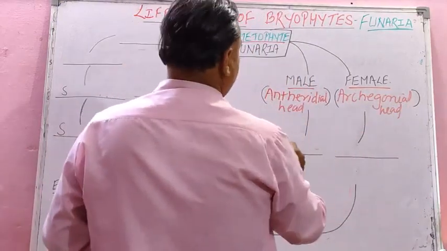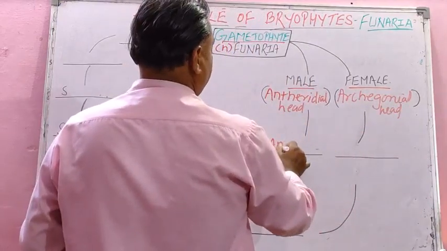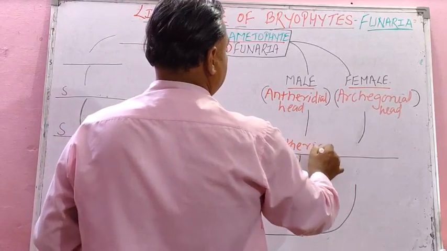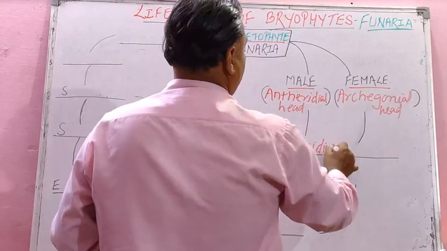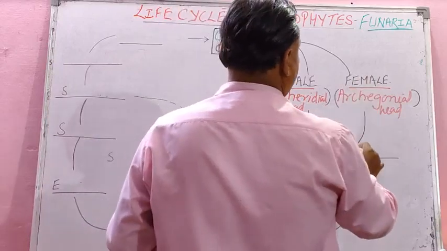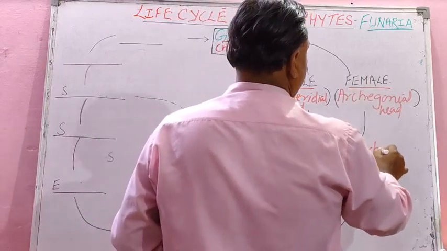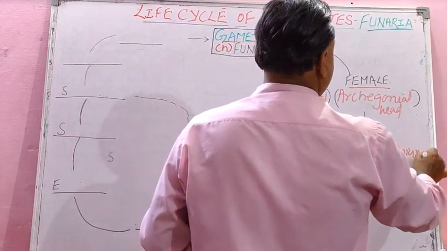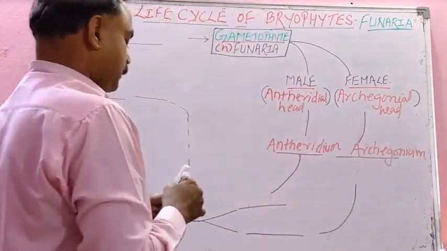Antheridial head will have antheridium, and archegonial head will have archegonium. That female head will have the female part, archegonium.